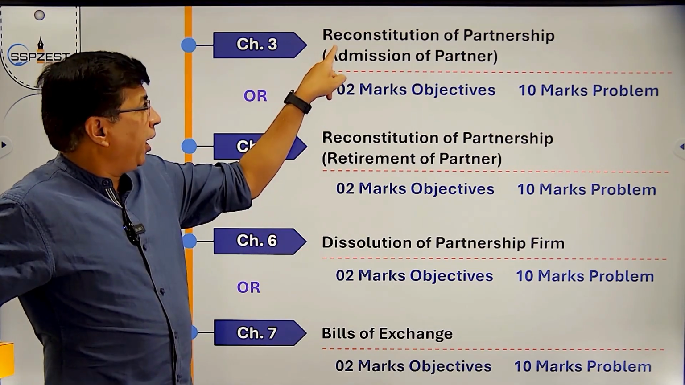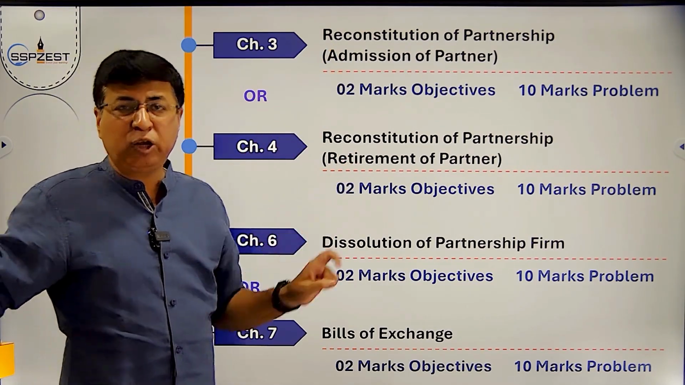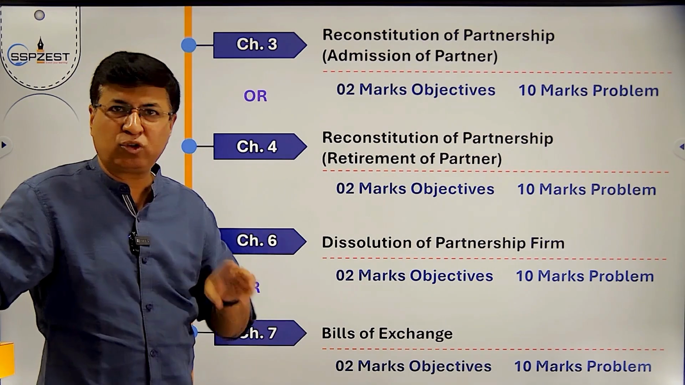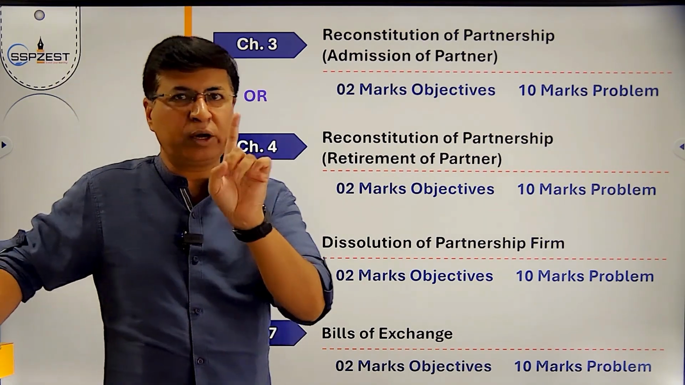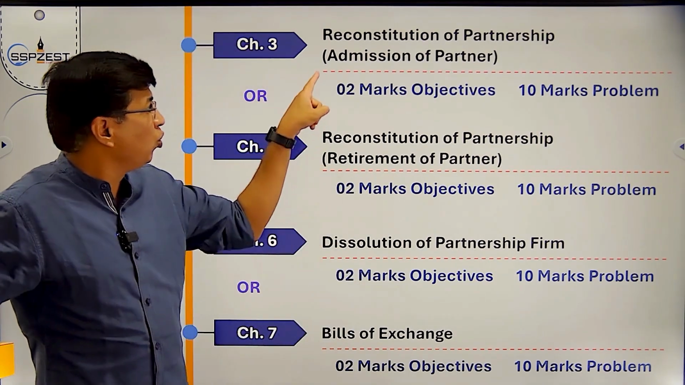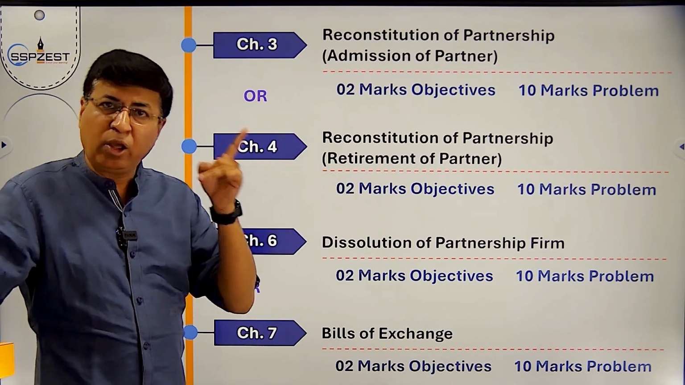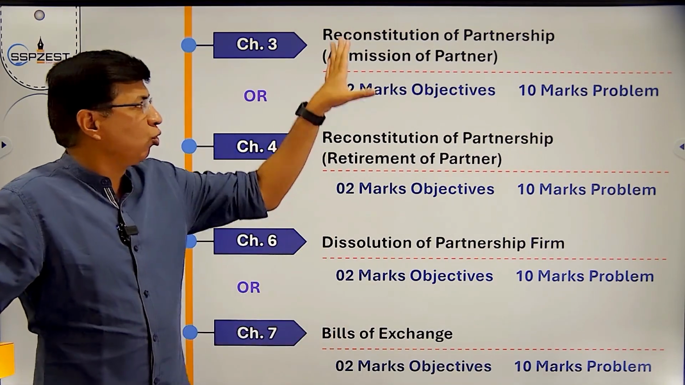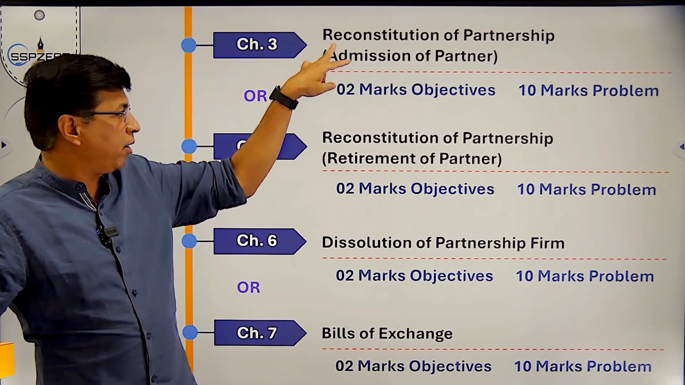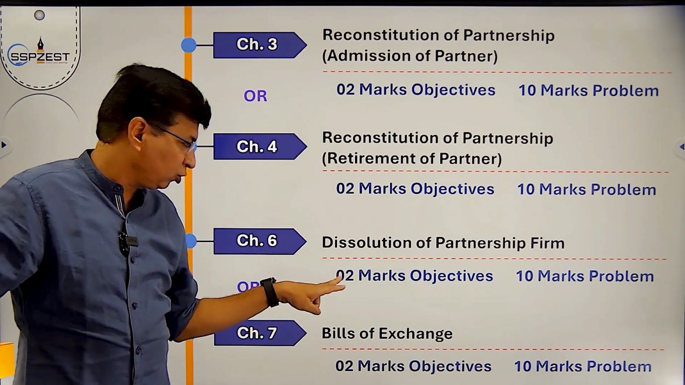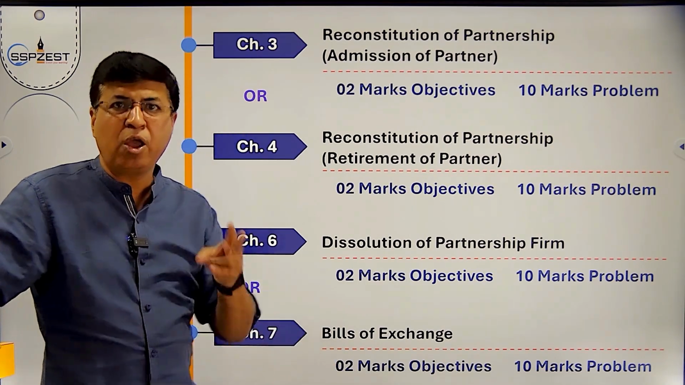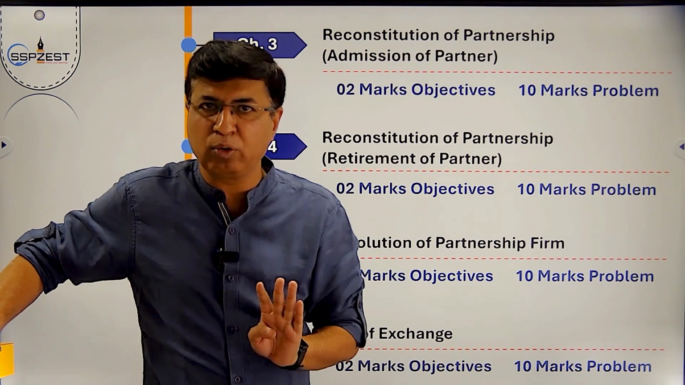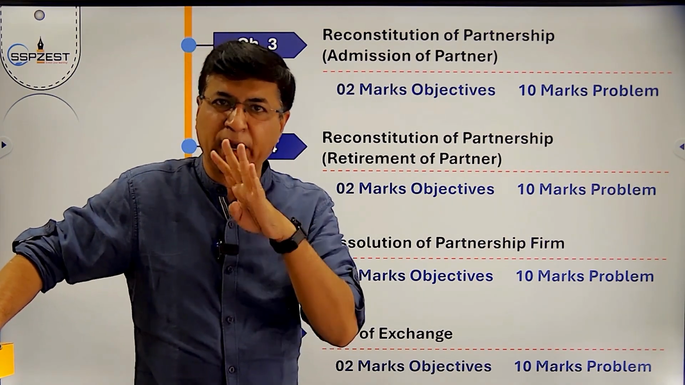So admission or retirement will be asked in question number 2. Dissolution or bills of exchange, question number 3. So question number 1 is objective, question number 2 is admission or retirement, question number 3 is dissolution or bills of exchange, question number 6 and 7 partnership final account and NPO. मतलब हमारे बच्चे सिर्फ question number 4 and 5.